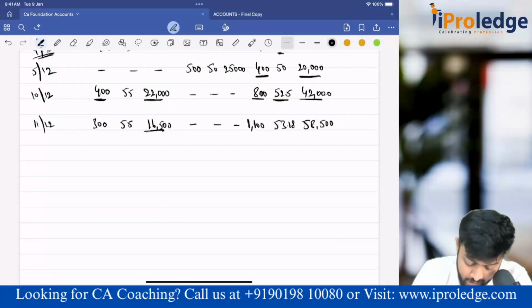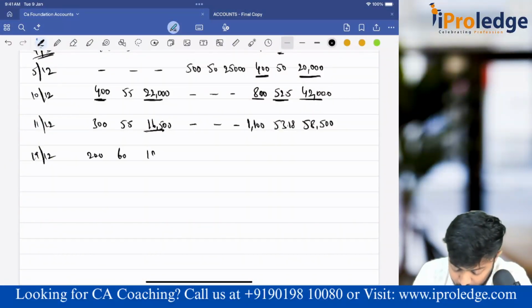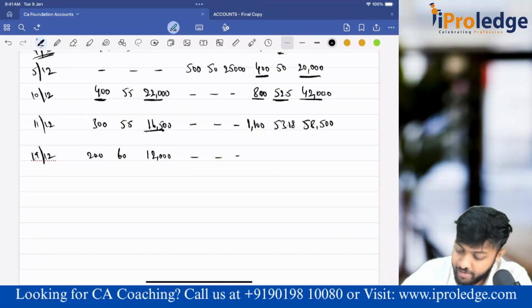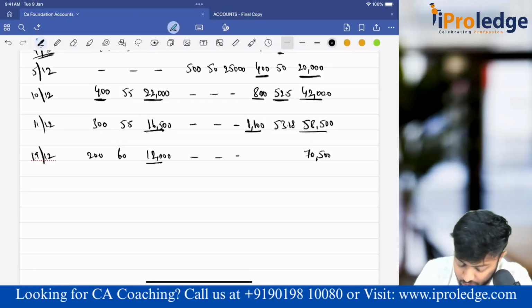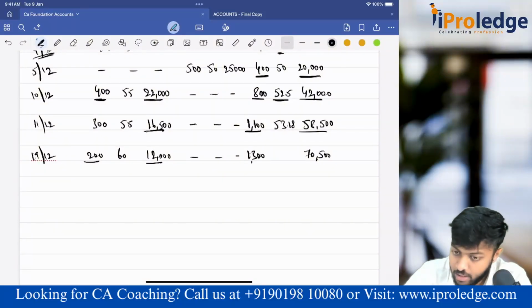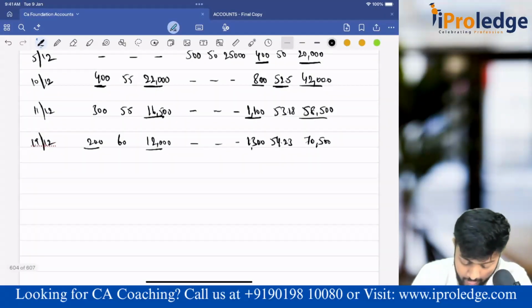Next, on 19th, 200 units at 60 rupees, which is 12,000. Same thing: add the total value, 58,500 plus 12,000, so it is 70,500. The number of units, 1,100 plus 200, has become 1,300. So 70,500 by 1,300 comes to 54.23. Done.